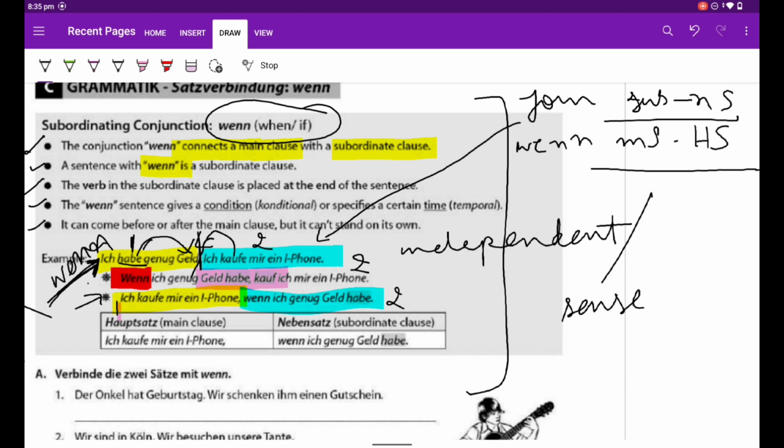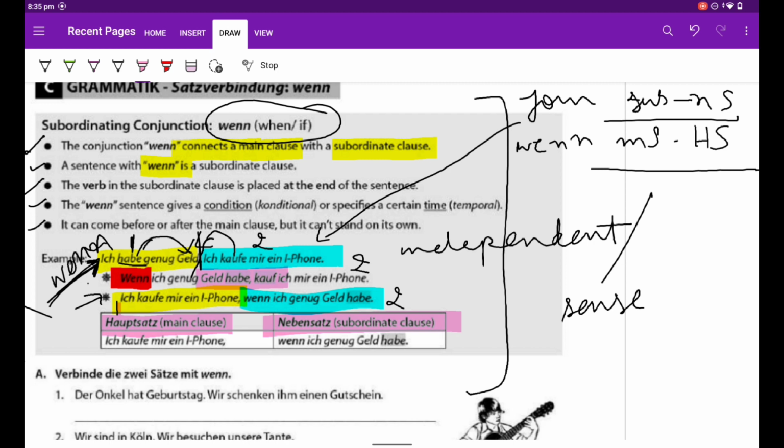Now what is Hauptsatz? Hauptsatz is main clause and Nebensatz is subordinate clause.